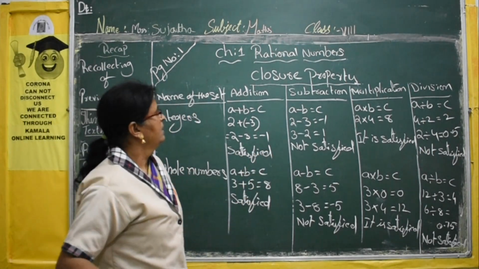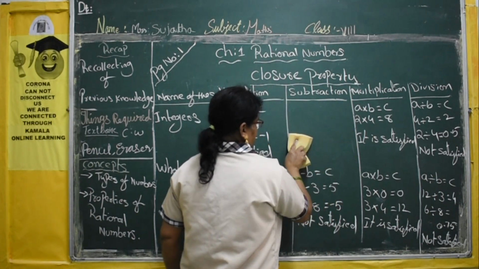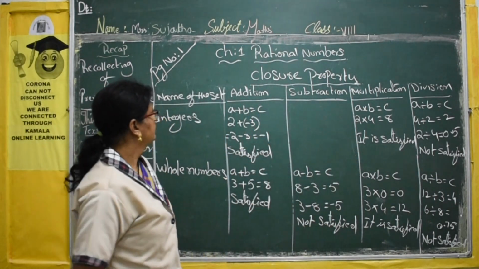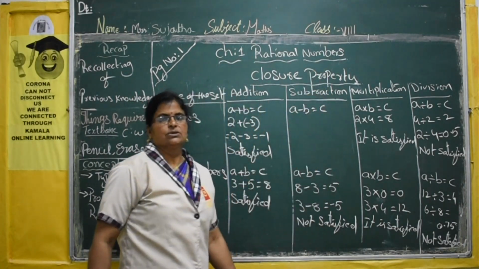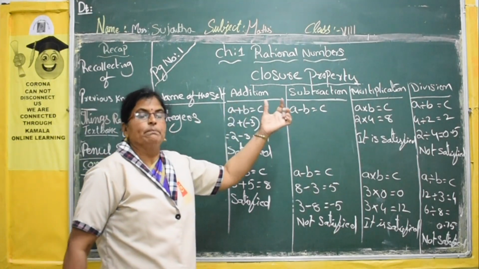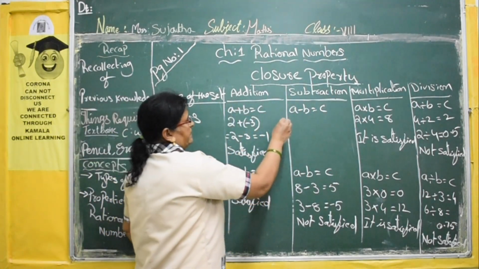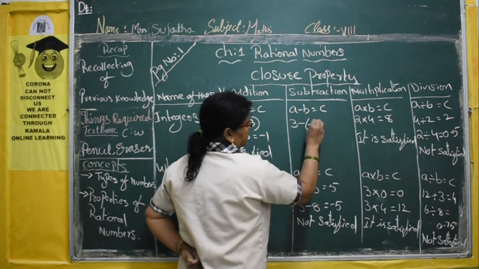Now subtraction we will see. In subtraction, A minus B is equal to C. So subtract any two integers; the difference should be an integer. Now I will see 3 minus of minus 4.